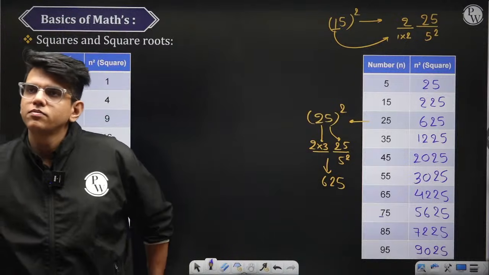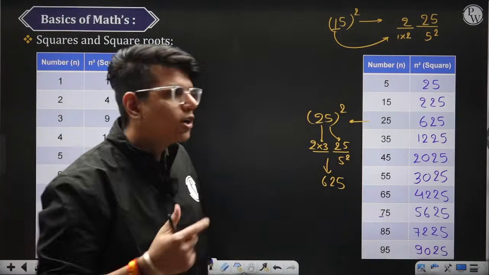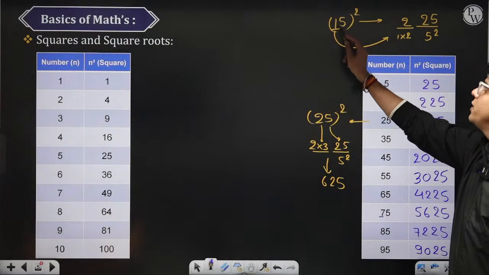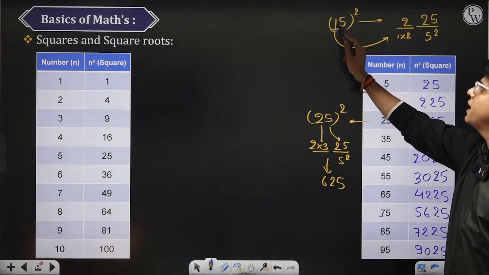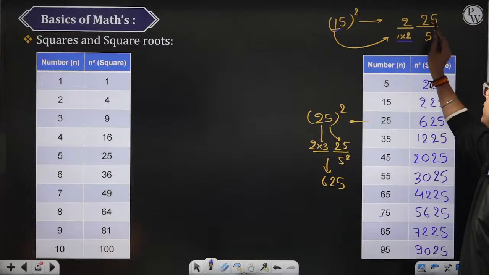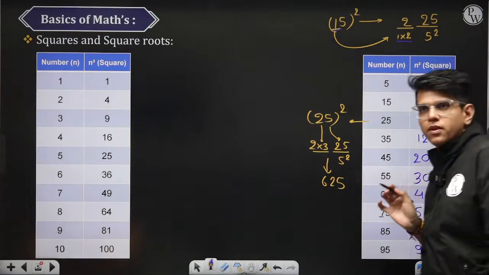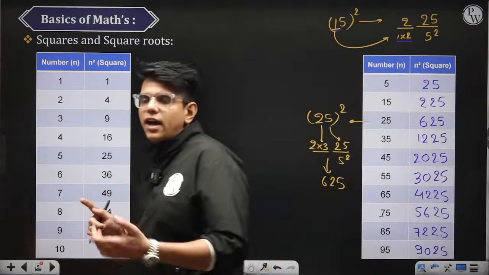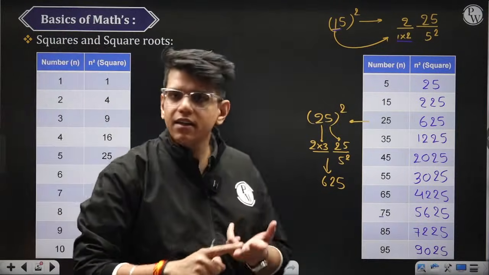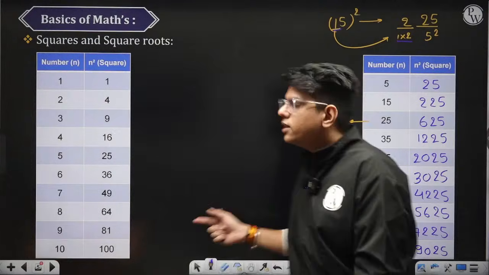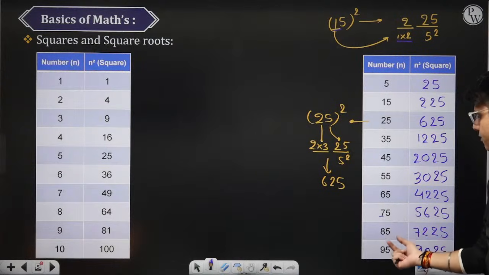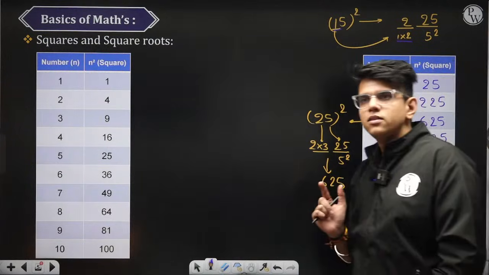Okay, right? So what we are doing is, suppose we need to find the square of 15, we multiply the first digit by the next integer, 1 into 2, we get 2, and at the end the square of 5, which is 25. Okay, so now you have calculated the squares of 1 to 10 here, and all the 15s, 25s, 35s, 45s, 55s, 65, 75, 85, 95. Okay?